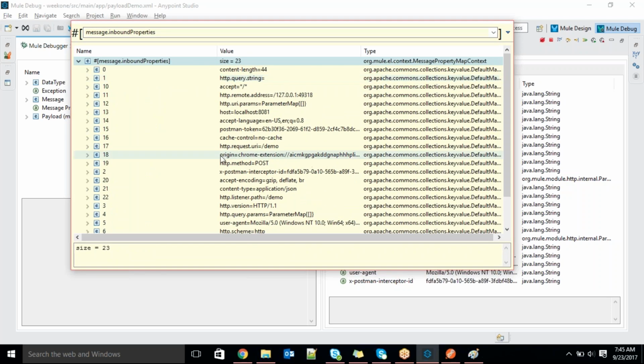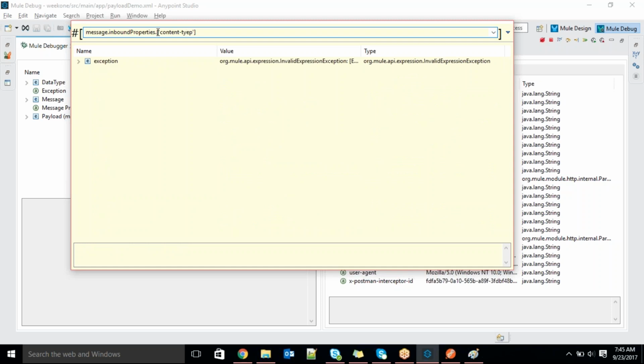You can observe here: what is the remote address? What was the path? What was the host you are trying? What was the method you are trying? So many things are displaying. You can see the content type also. Out of this, if you want to read any one, you can read it. This is a list of inbound properties, and I want to read one inbound property. This is the syntax, guys. Anyway, next session we'll discuss this, the mule expression, so based on that we'll get the syntax.